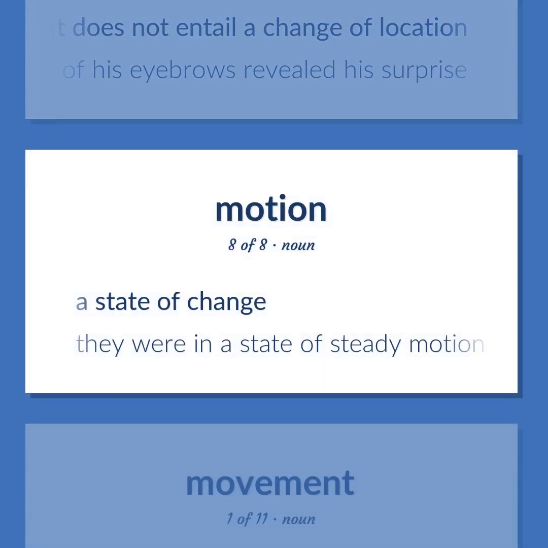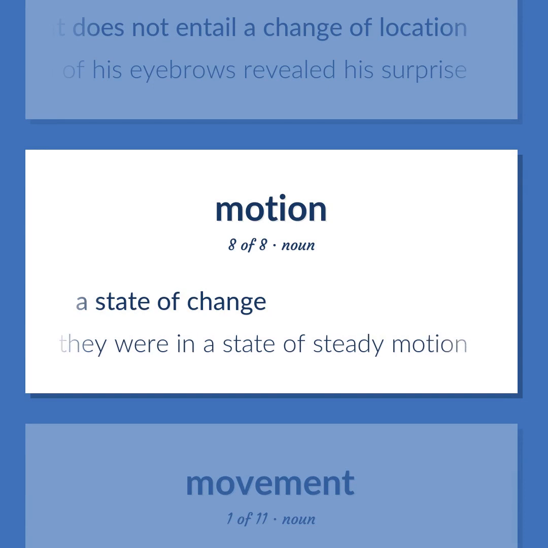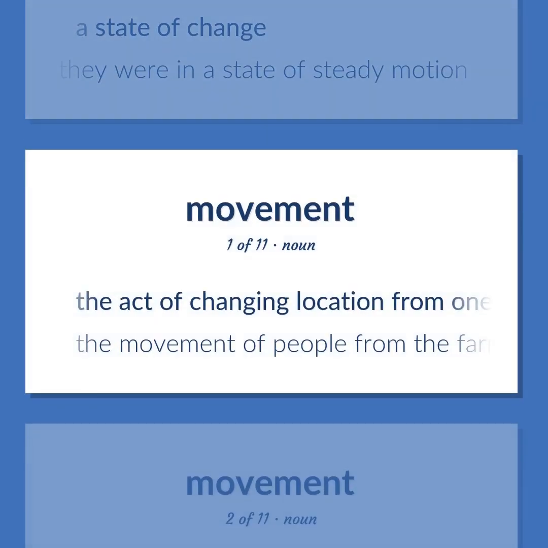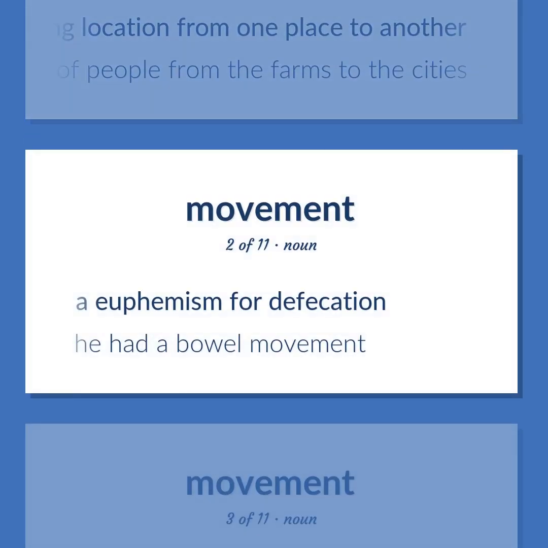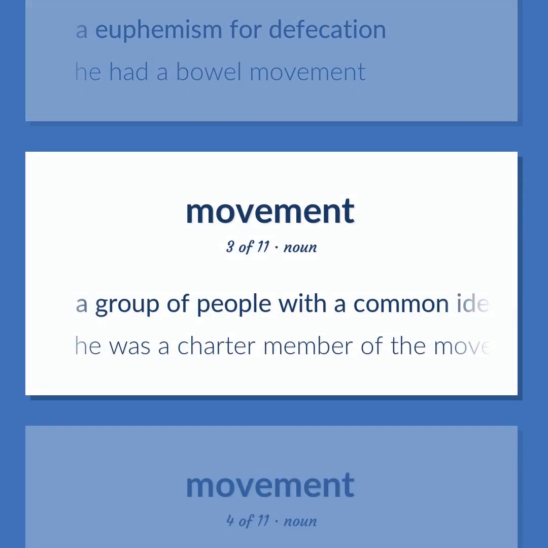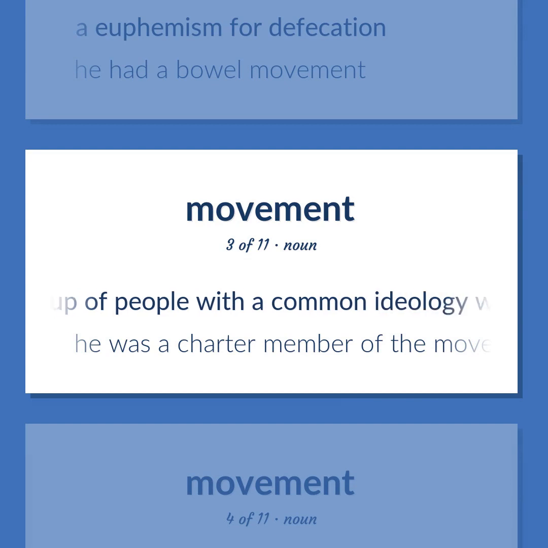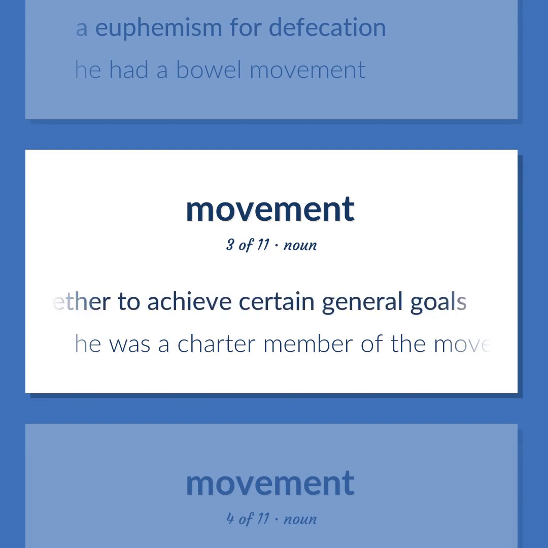A state of change. They were in a state of steady motion. The act of changing location from one place to another. The movement of people from the farms to the cities. A euphemism for defecation. He had a bowel movement. A group of people with a common ideology who try together to achieve certain general goals. He was a charter member of the movement.